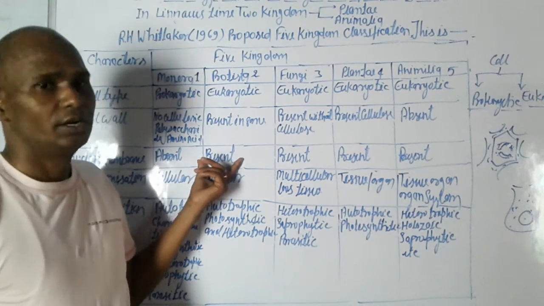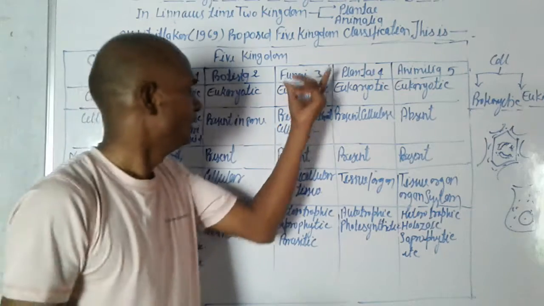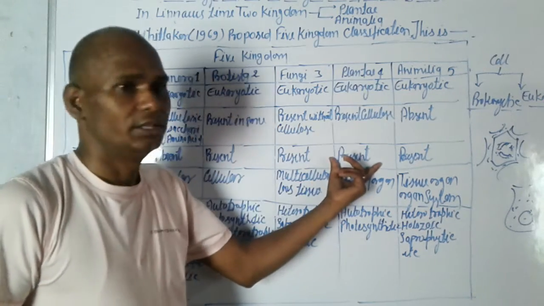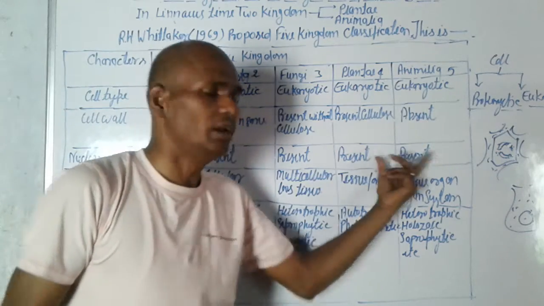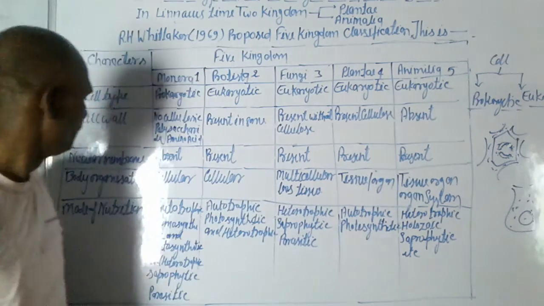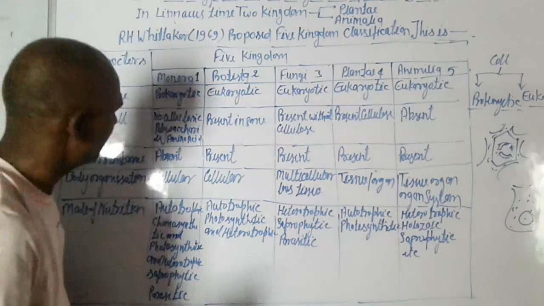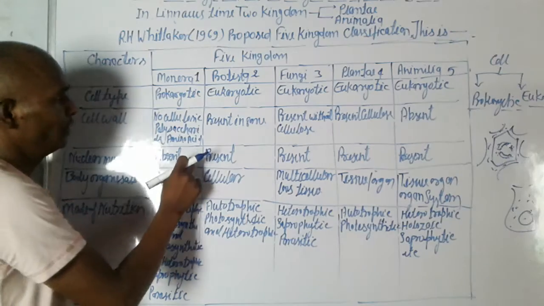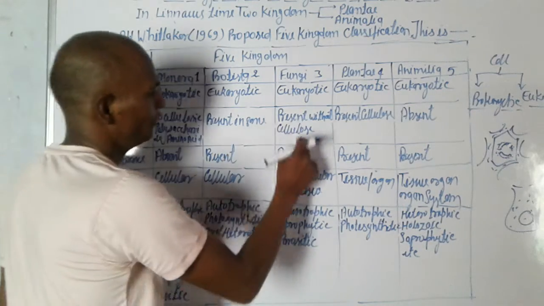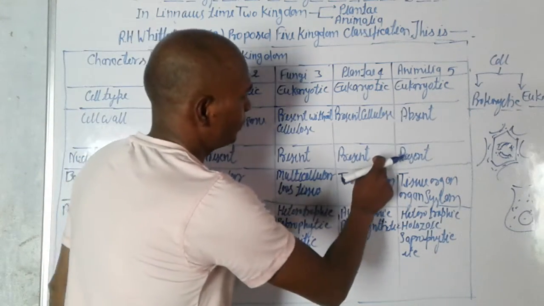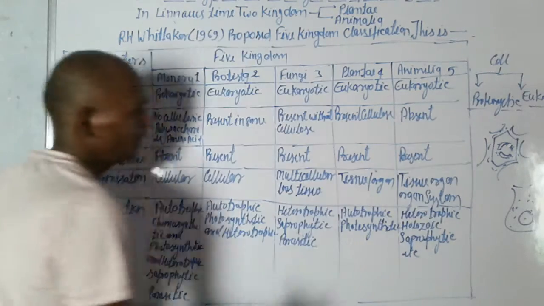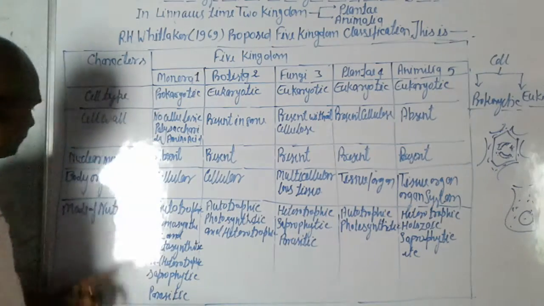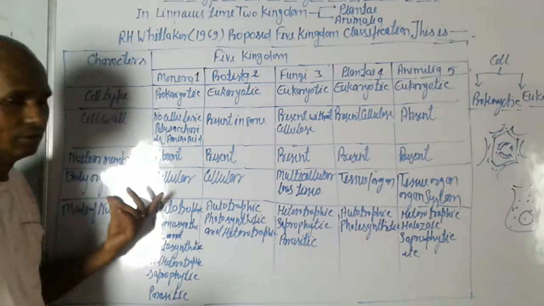In kingdom Protista, the nuclear membrane is present. In fungi, they are present, and in plants they are present, and in animals they are present. So the nuclear membrane is absent in only the Monera kingdom, and in all Protista, fungi, Plantae and Animalia they are present.